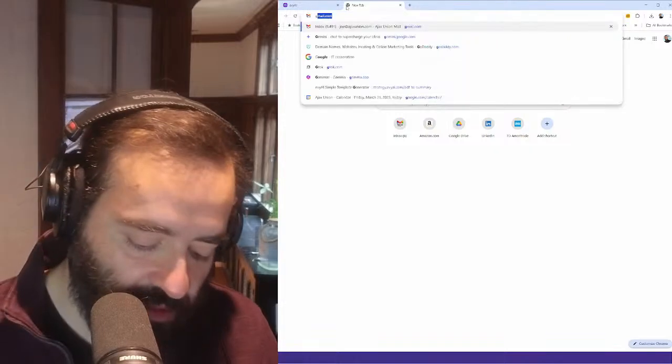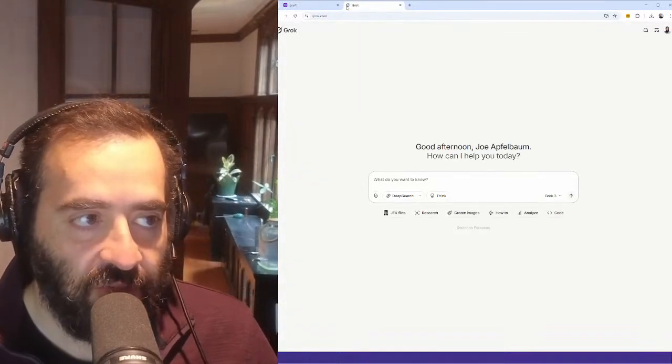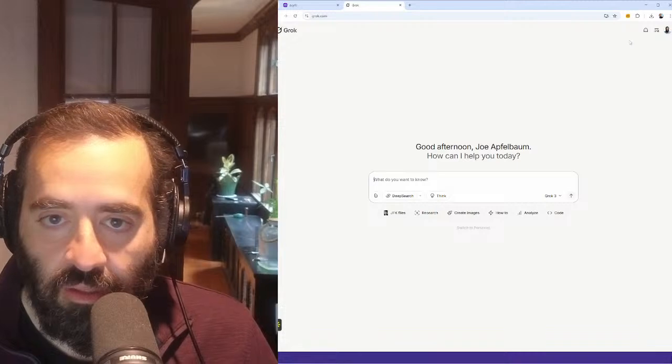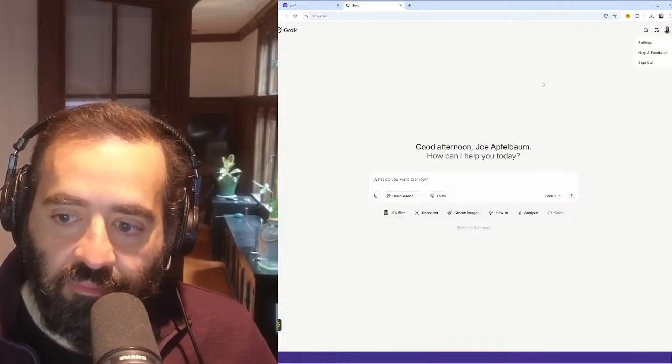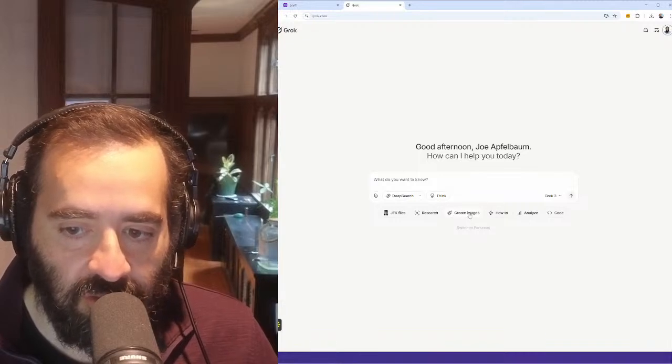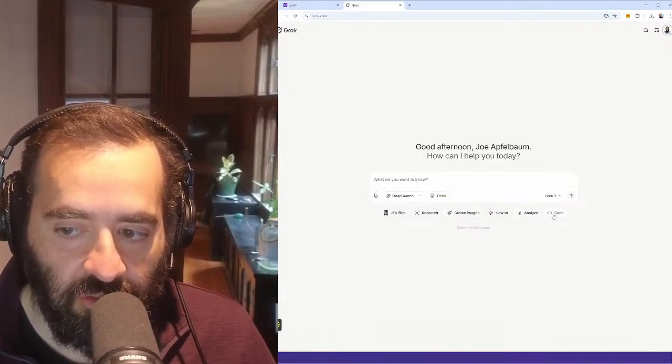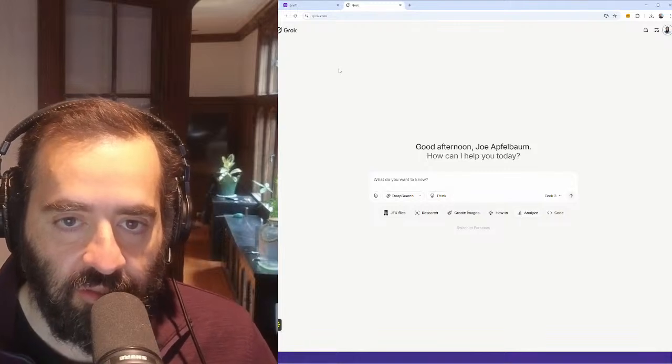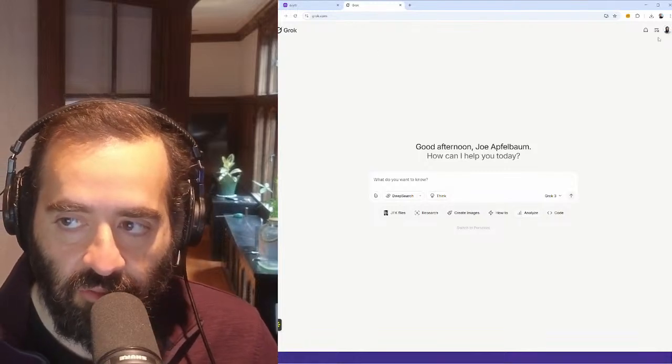So there's an app called Grok. Have you heard of Grok, Jim? No, I have not. So Grok is by, you could do a lot of things with Grok. You can create images, you can now edit images, you can code, you can analyze things. There's a lot that you can do with Grok.